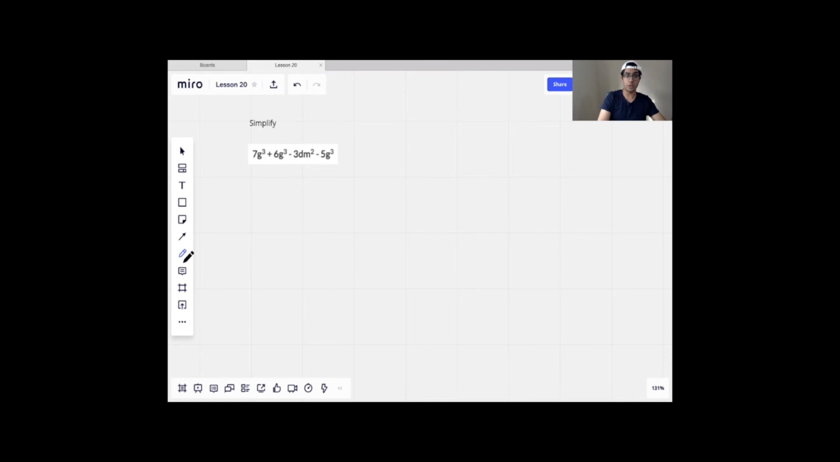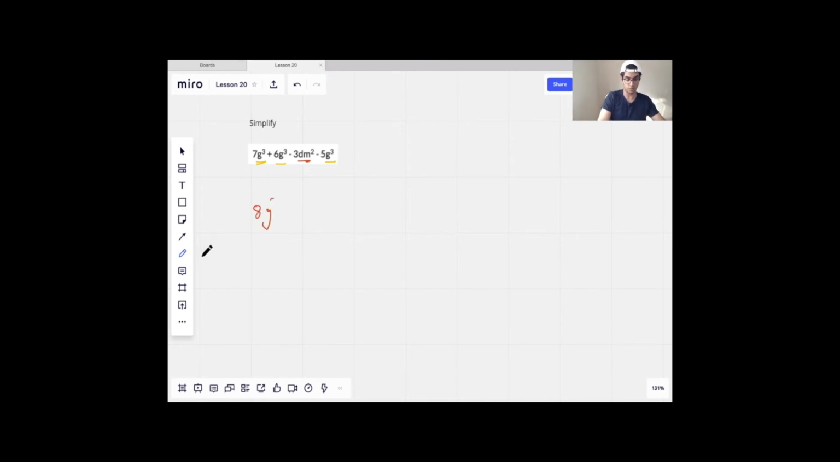There are two different terms here. There are the g cubed terms and this dm squared term. Okay, well, we can do 7g cubed plus 6g cubed minus 5g cubed, which is 7 plus 6 minus 5, which is just 8g cubed.